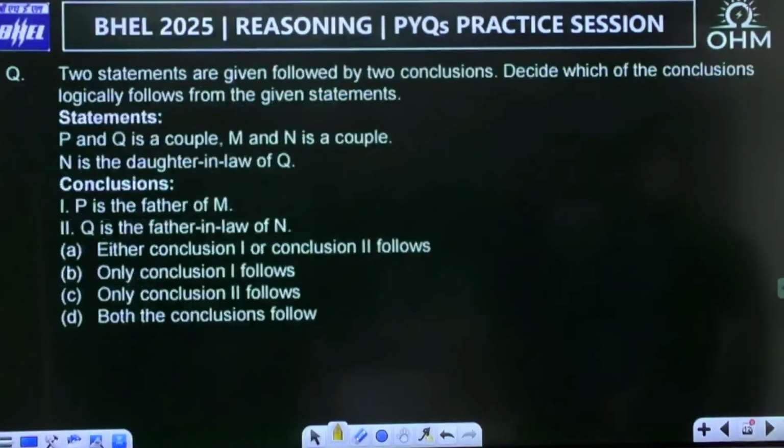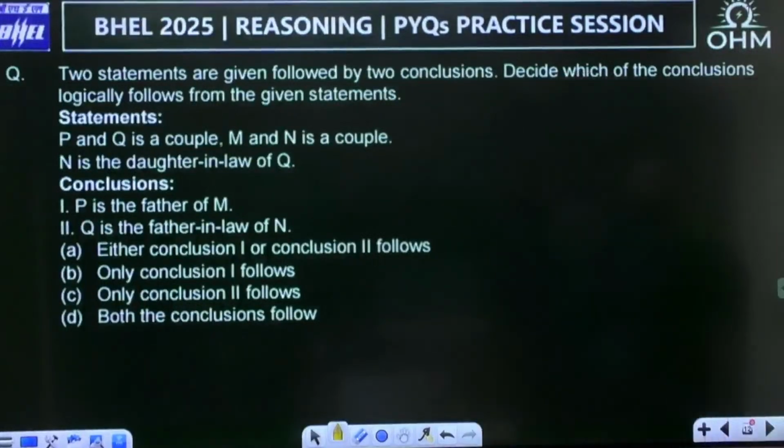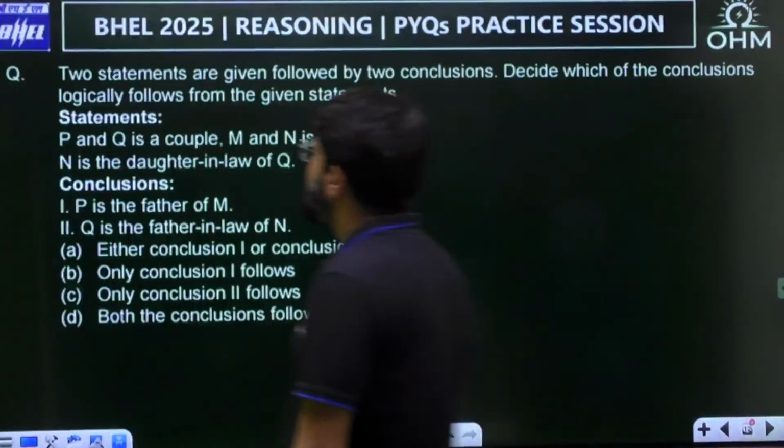Next question then. Two statements are given followed by two conclusions. Decide which one of the conclusions logically follows from the given statements. P and Q is a couple. M and N is a couple. N is the daughter-in-law of Q. These are the two statements.